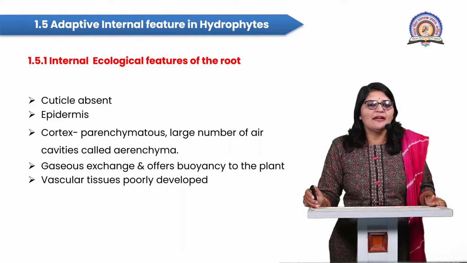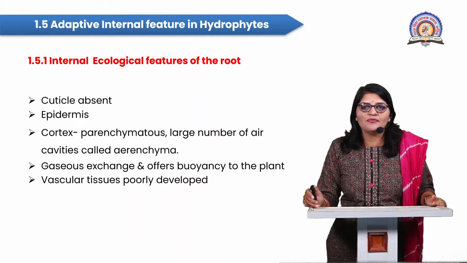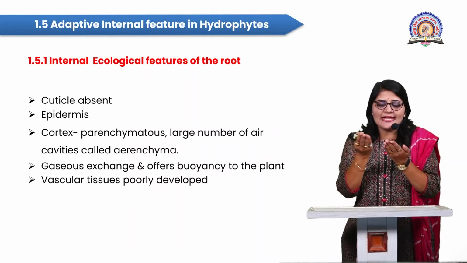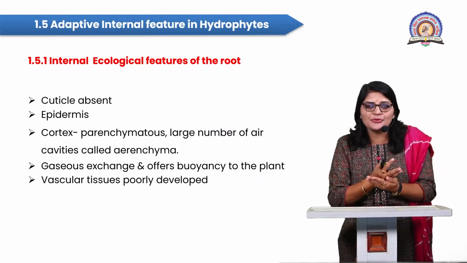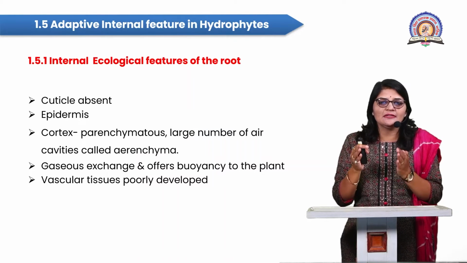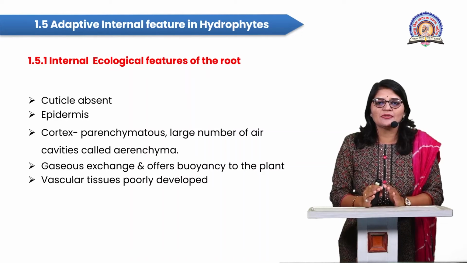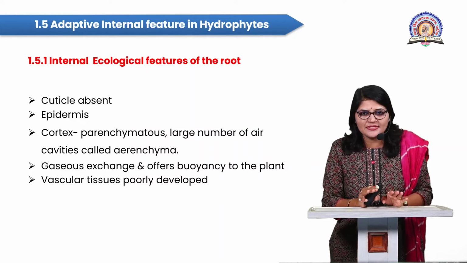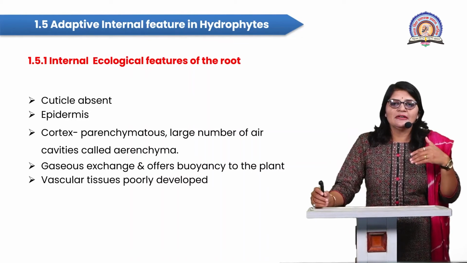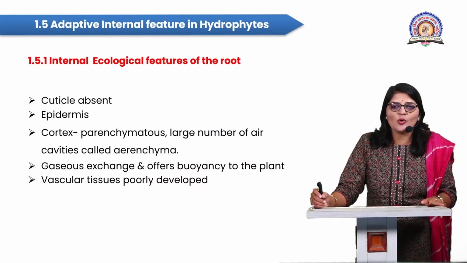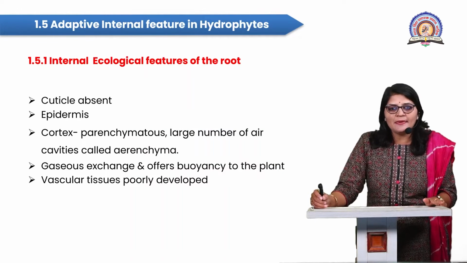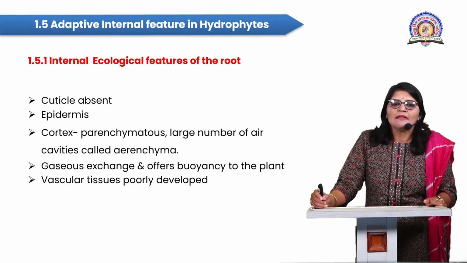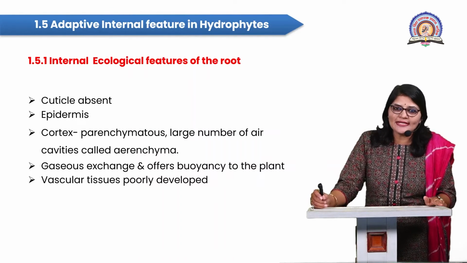Firstly, the internal ecological features of the root. When we take a section of the hydrophyte root and observe the internal part, the cuticle is specifically absent. The outermost layer is called the epidermis, which is a single layer made up of parenchymatous cells. Next to the epidermis, there is the cortex region.